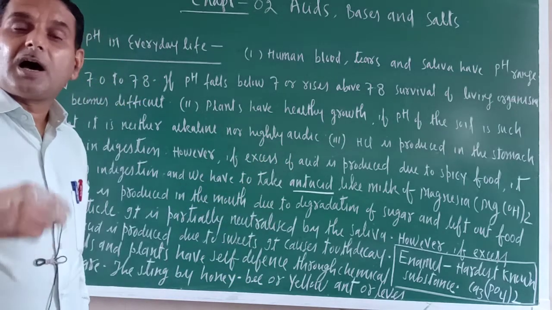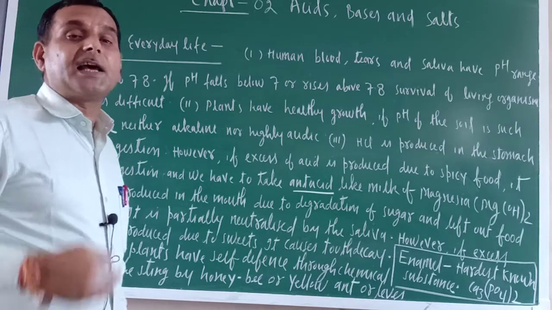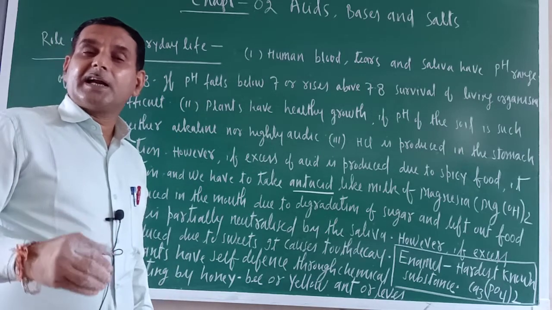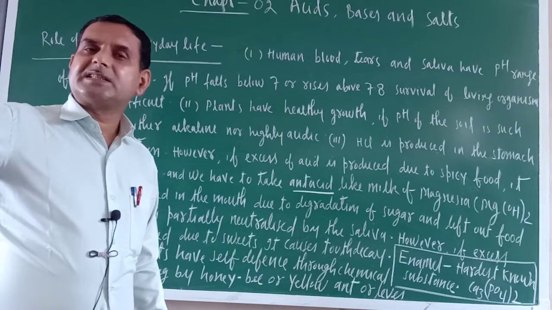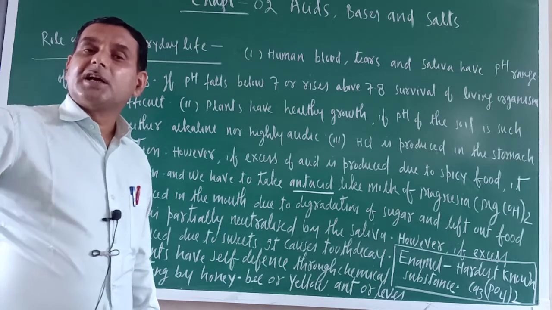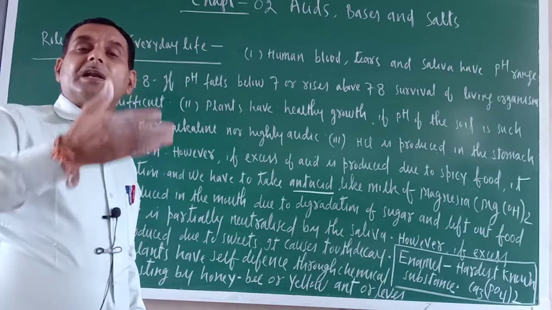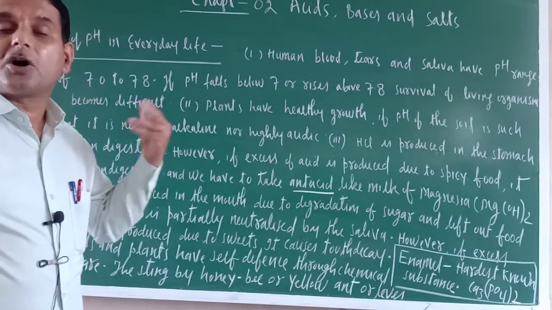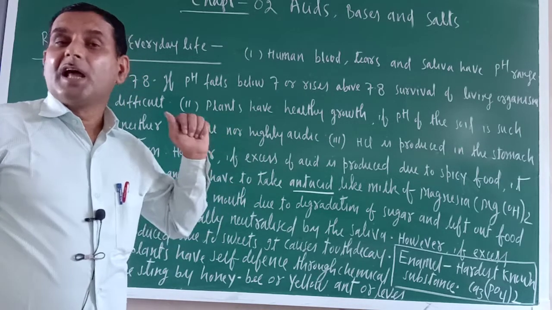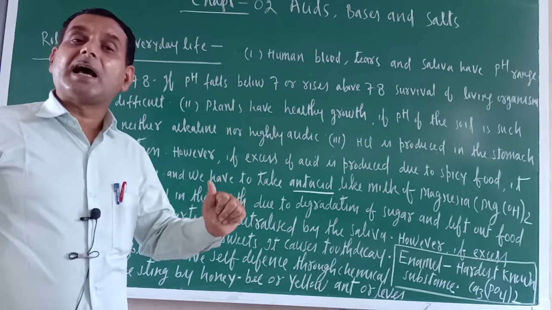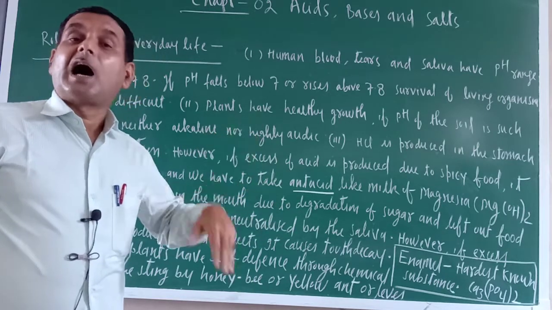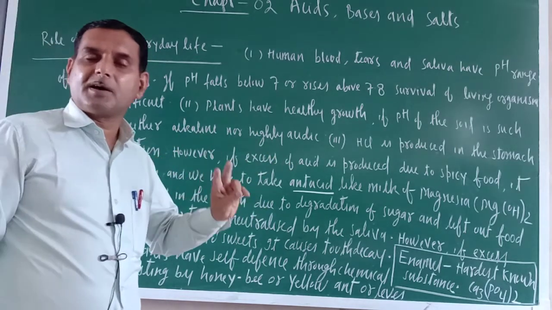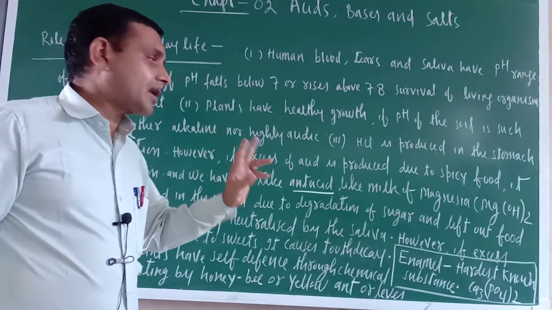Similarly, if the soil becomes highly acidic, that is also not good for the growth of plants. Then lime is added. Lime is a basic substance. If the soil is acidic, lime will be added, then the pH will increase, and again it will maintain the normal pH. This process is called soil treatment. So what is the meaning of soil treatment? Adding bases when soil becomes acidic, adding organic manure when soil becomes basic. This is called soil treatment. Always remember, optimum pH is good for the growth of plants.